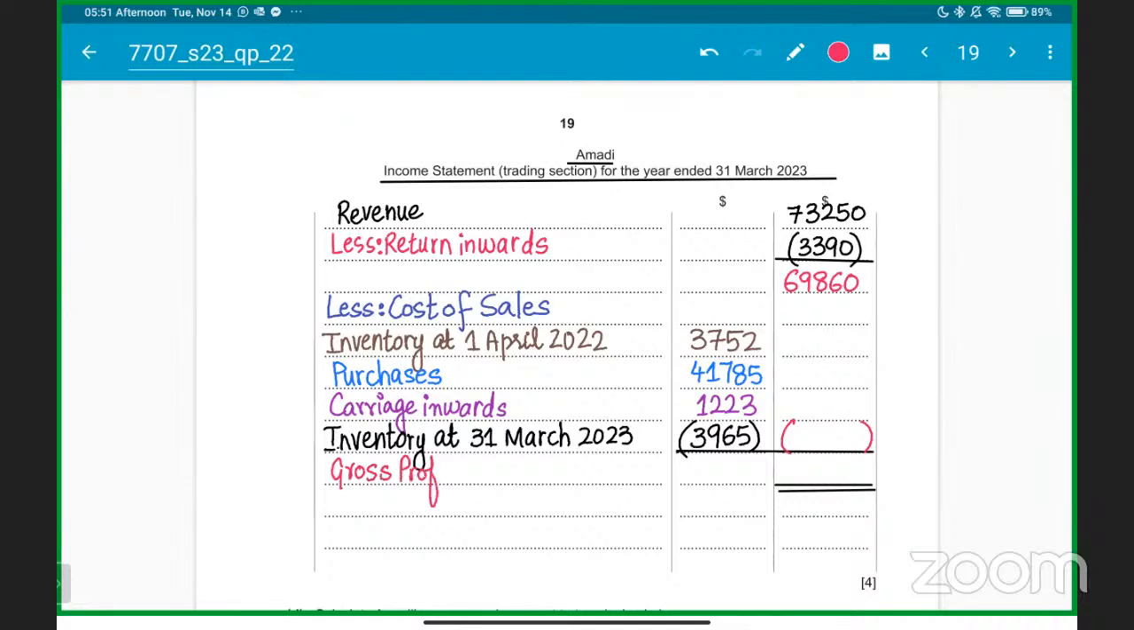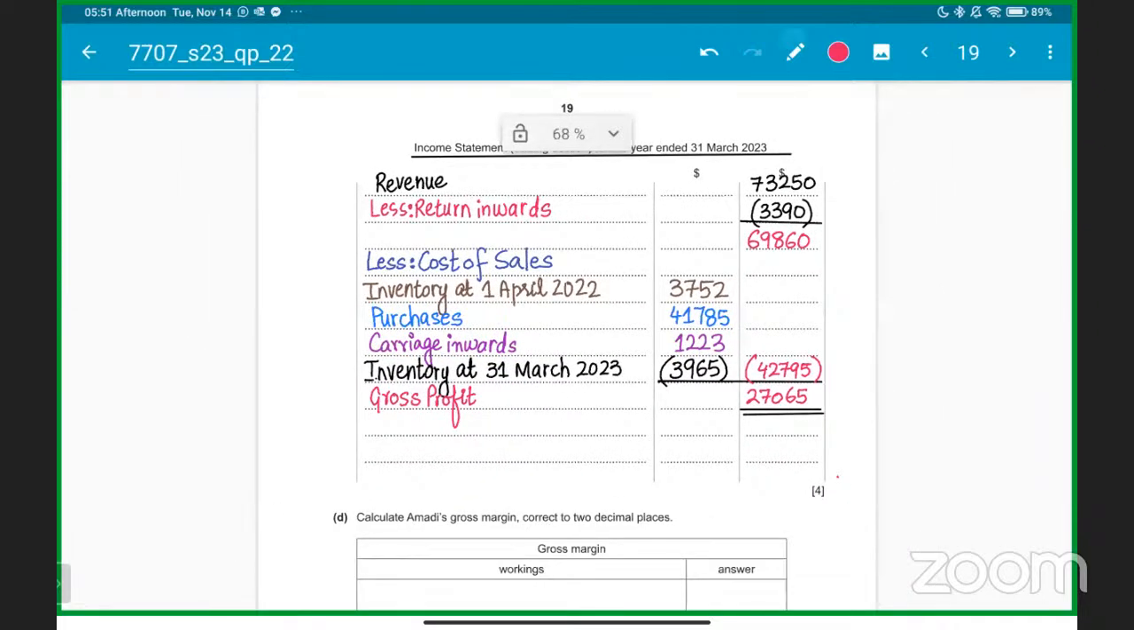And this is basically only called the trading section, okay? We don't have to make the whole income statement in recent papers. They are only asking for a small part, just simple parts, okay? So make sure you do the calculation. 42,795 is the cost of sales, students, and you subtract it from 69,860. So I'm getting 27,065 as the gross profit. And here you go, you will get all 4 marks, okay, students? Everyone got it? This is only the trading section, okay?